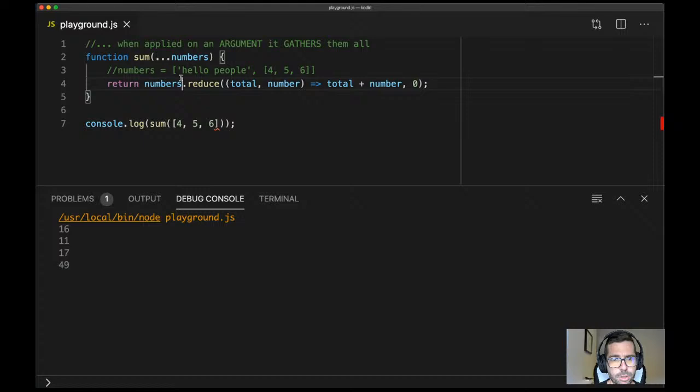Why is that not gonna work? Because numbers is an array of arrays. So numbers dot reduce, total is gonna be 0, but what's gonna be the first number? Vicky? That's wrong. Can anyone tell me what the first number is gonna be?